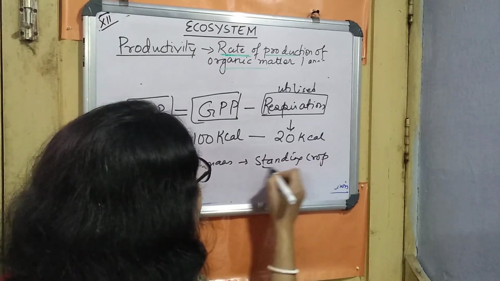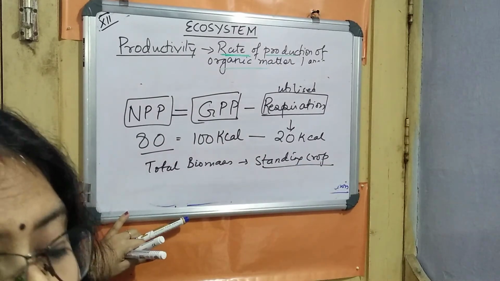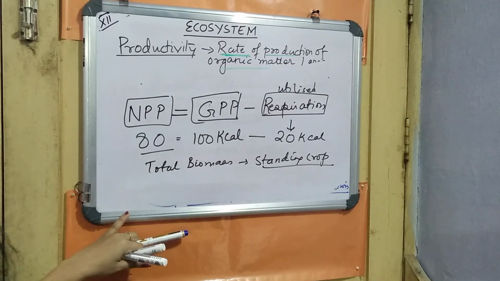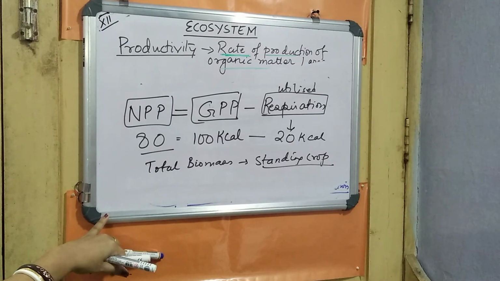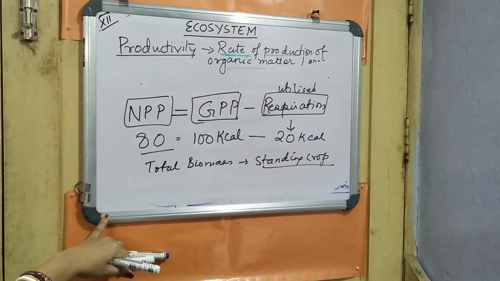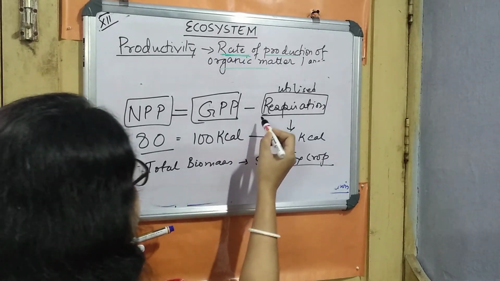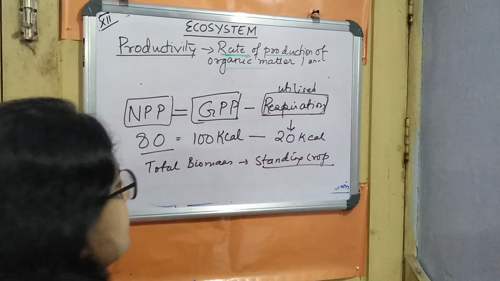What is the standing crop? The total biomass present in the ecosystem is the standing crop. The net primary productivity of the biosphere is estimated to be less. So we see there is very little productivity, and most of it is utilized in respiration.